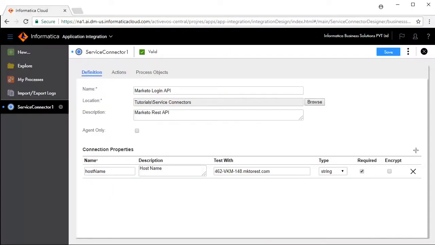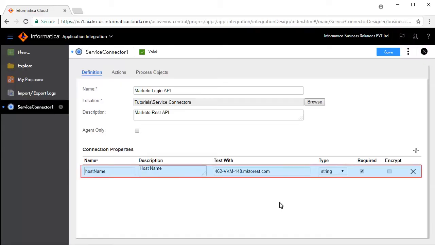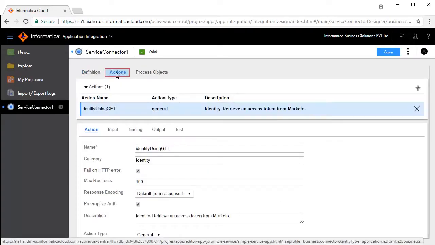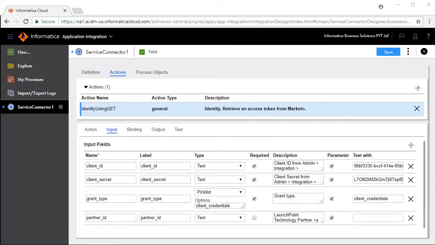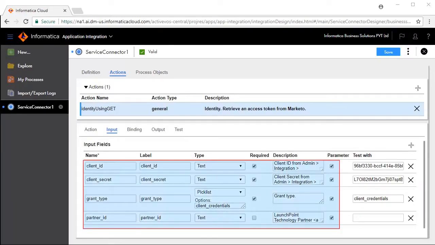We will now configure the service connector. The Definition tab defines connection properties. In this case, hostname is defined and pre-configured. The Actions tab defines the operations available for this service. Action defines the generic properties for this operation. The Input tab defines the inputs required for this operation to work. Client ID, client secret, and grant type are mandatory input fields, whereas the partner ID is not mandatory.